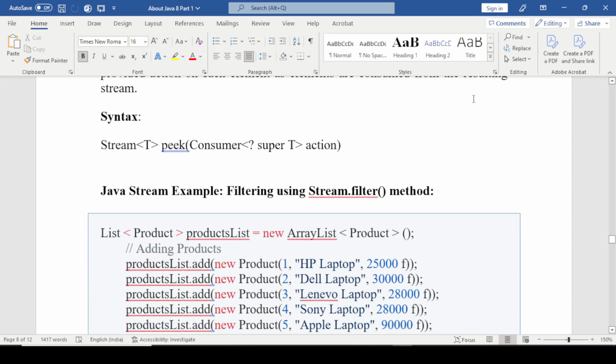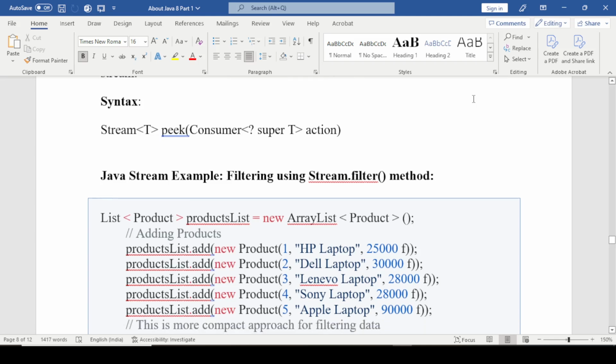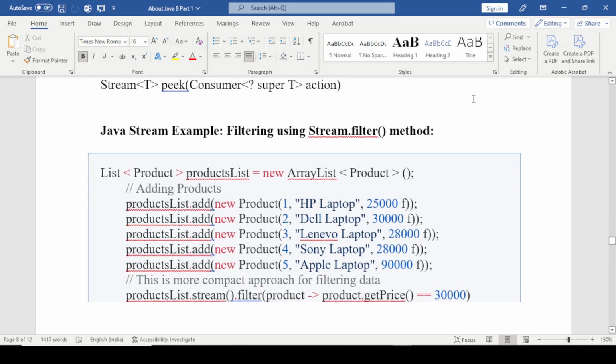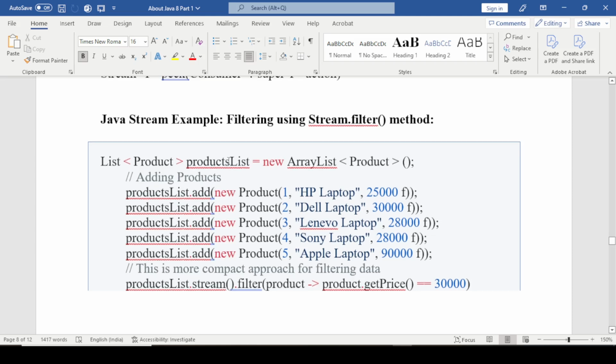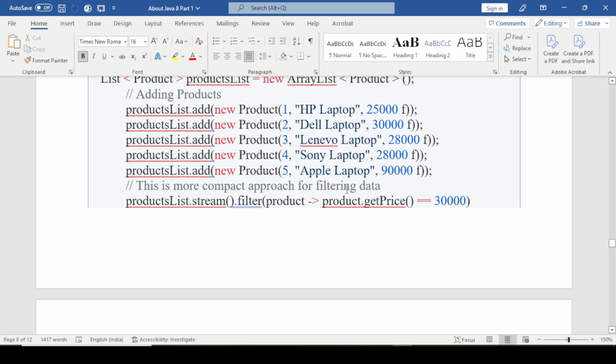This is the example. Now next is the example of Java stream filtering using the filter method. We create an ArrayList of products, and after that we add the products one by one in a product list object, and we apply the stream filter method.